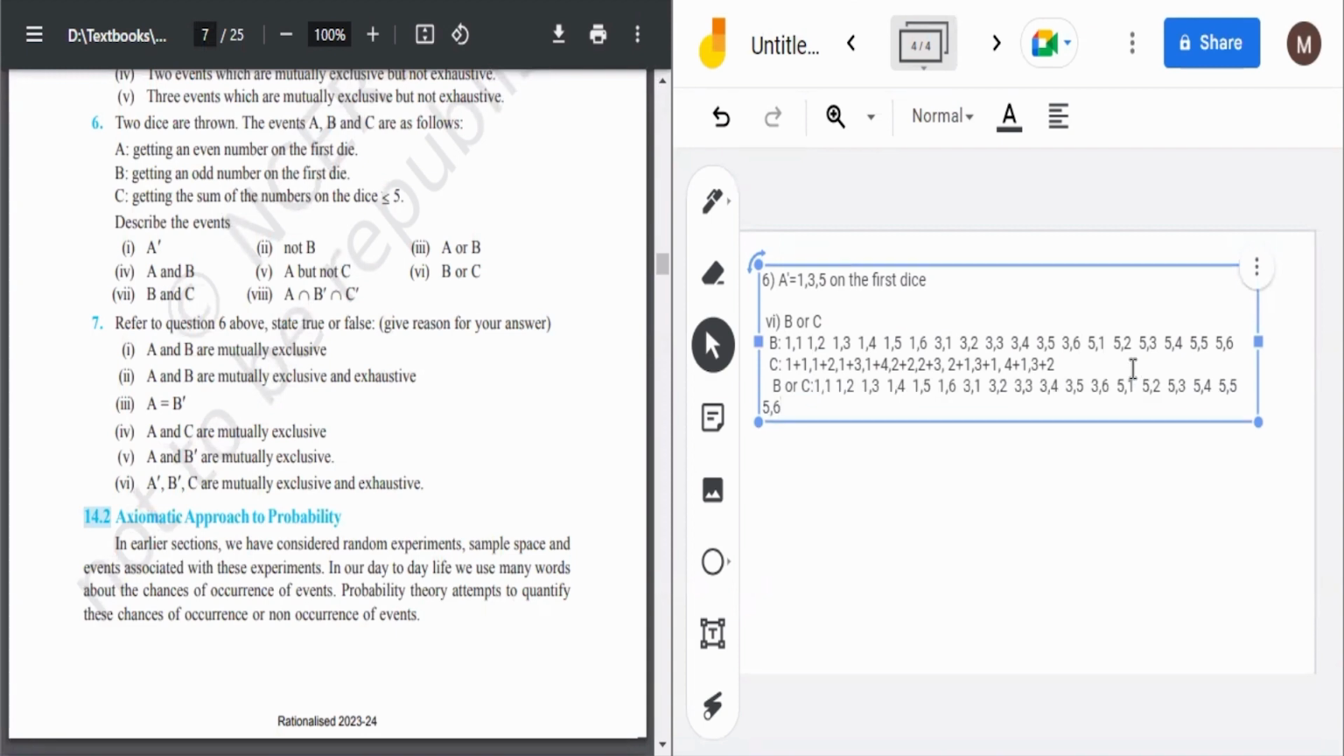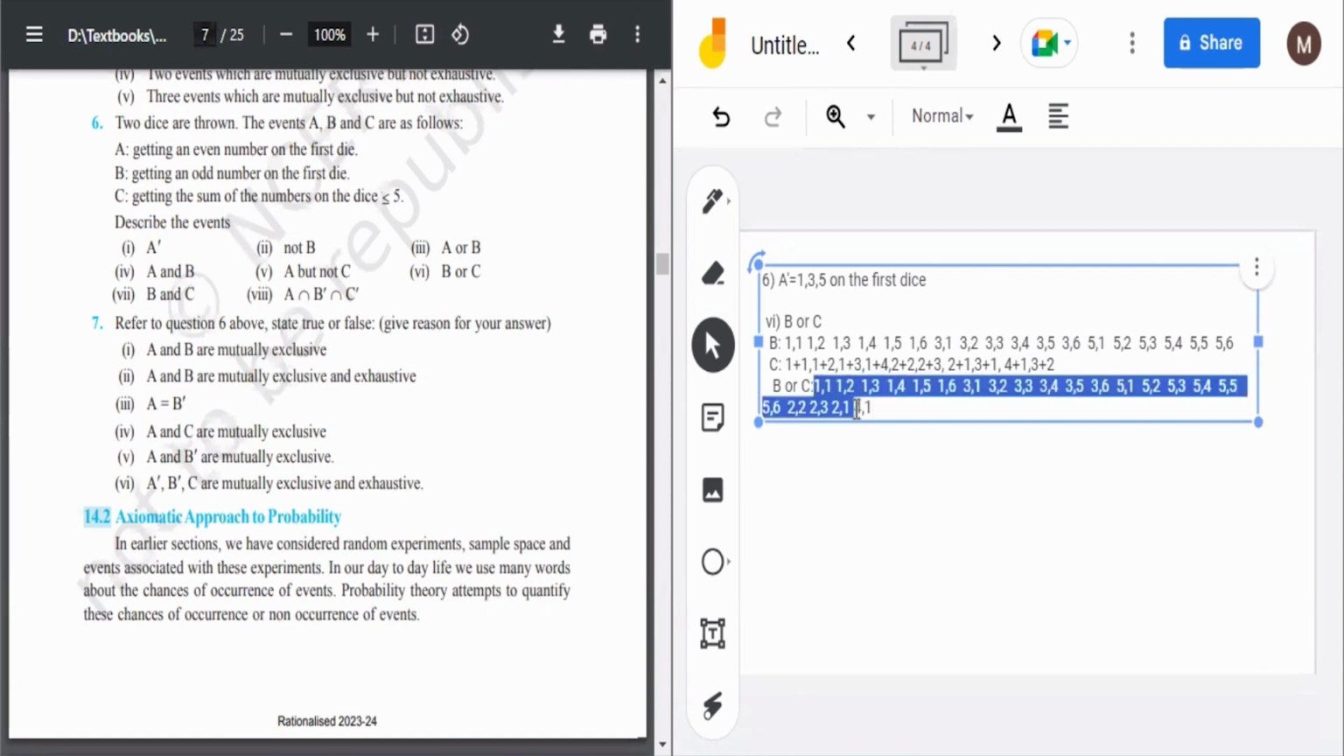Okay. Now let's see if there is any element which is there in C but not in B. So 1,1 is there, 1,2 is there, 1,3 is there, 1,4 is also there, 2,2 is not there. So add 2,2 here. Then 2,3 is also not there, so add 2,3 also, 2,1 also. Then 3,1 is there, 4,1 is not there, so add it also, and then 3,2 is there. So this would be our answer for B or C.